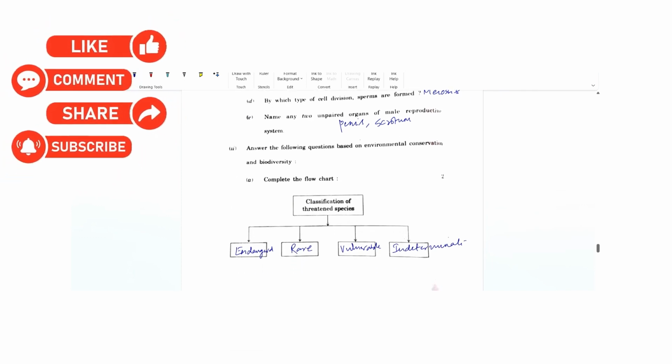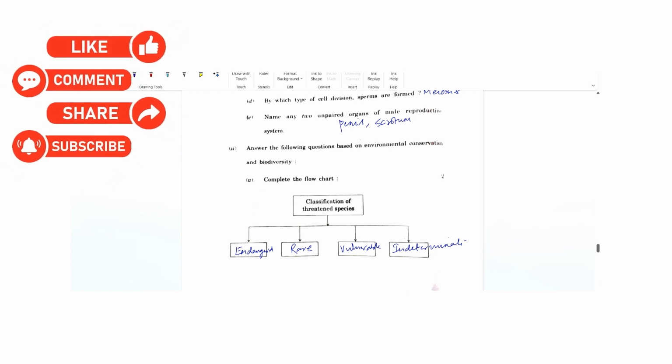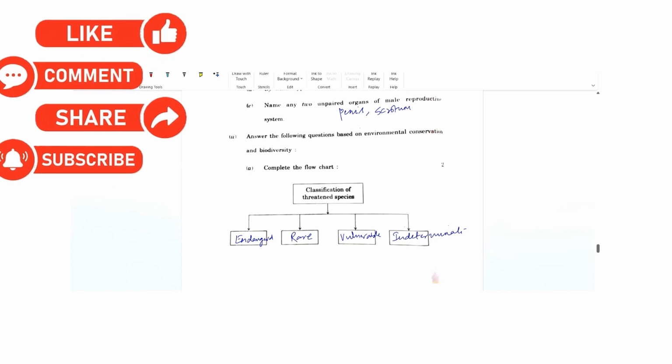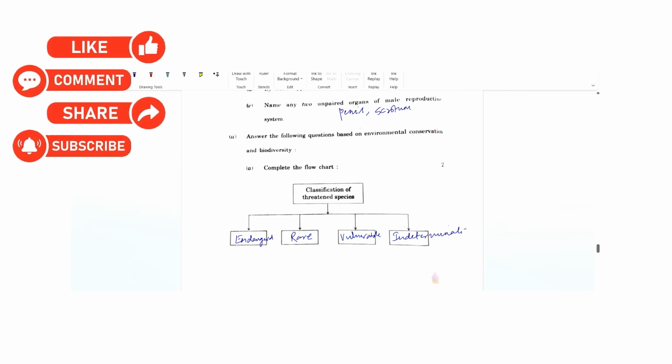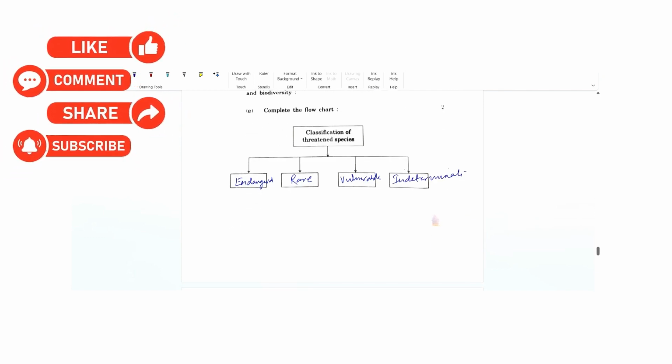Now the next one is again a flowchart based. So classification of threatened species. So we have 4: endangered, rare, vulnerable, and indeterminate.